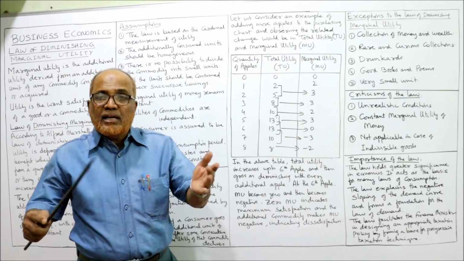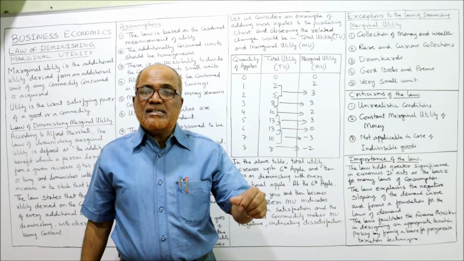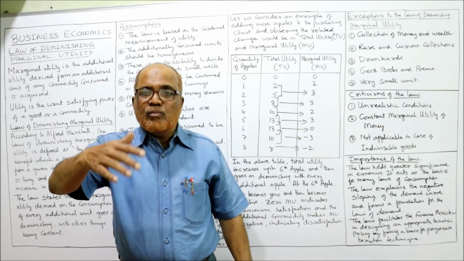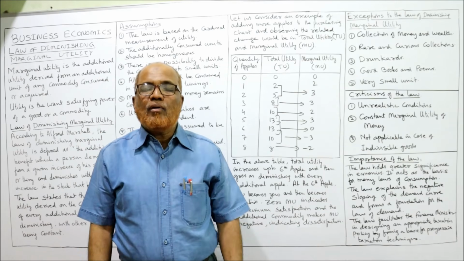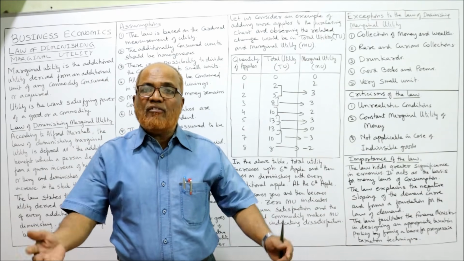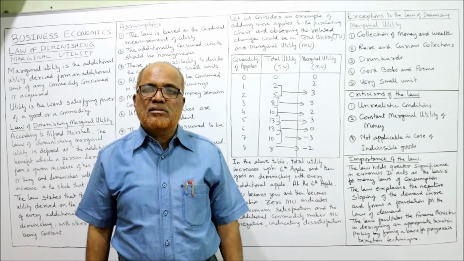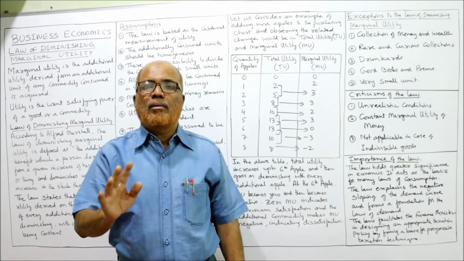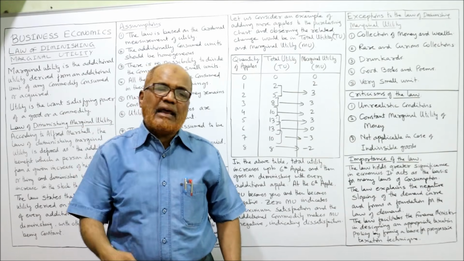Drunkards. Normally it is seen when a person is a drinker, he drinks more and more. As a person drinks more and more, what will happen? His greed to have more drinks will also increase. He will not be satisfied. He wants more and more pegs of wine, like that.